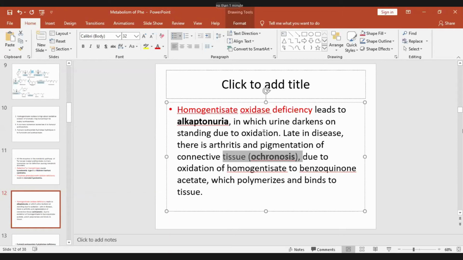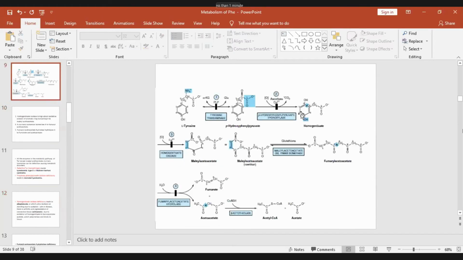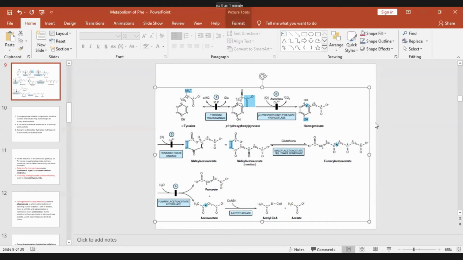So homogentisic acid that is not oxidized, as a result of deficiency of homogentisate oxidase, accumulates and darkens in the tissues and joints, leading to ochronosis, pigmentation of the connective tissue including the joints, due to oxidation of homogentisate to benzoquinone acetate. So homogentisate will not be converted to maleylacetoacetate because of this block, as a result of which alkaptonuria and ochronosis occur.